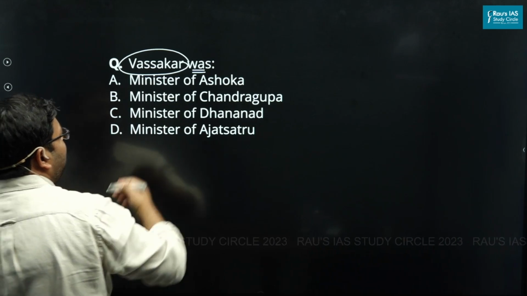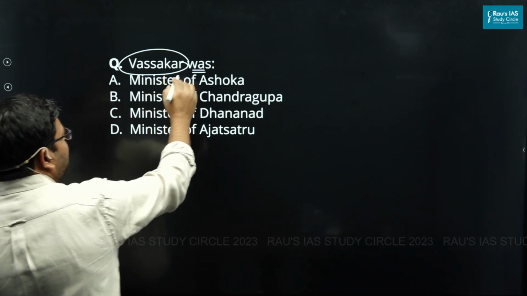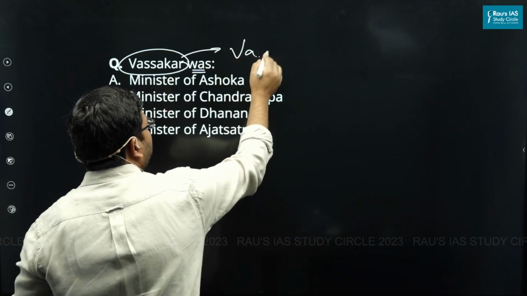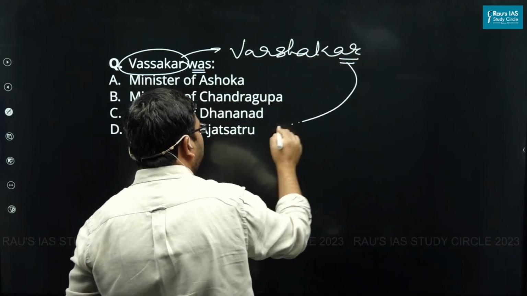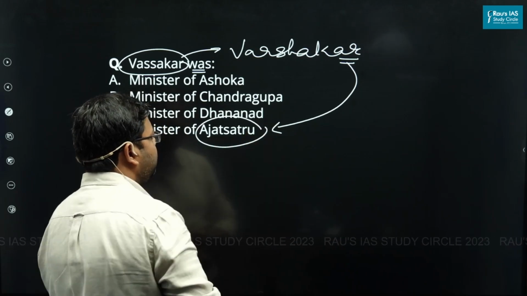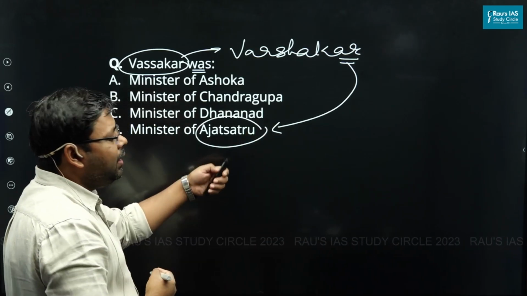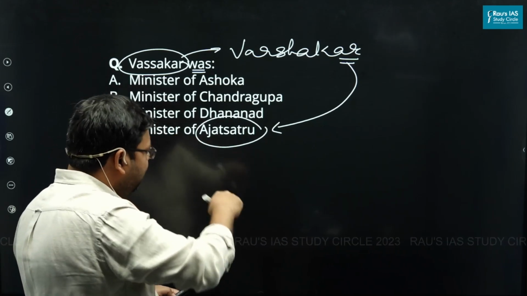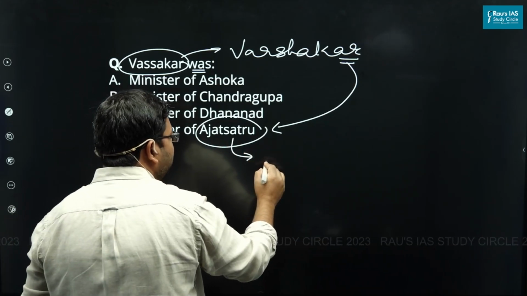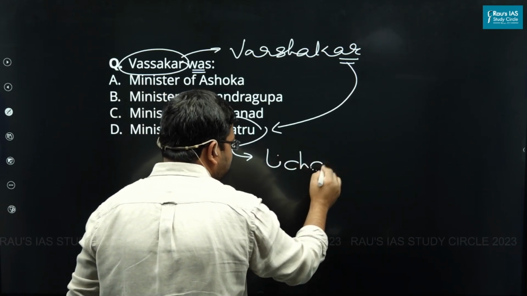The next question says that Vasakar was. Now Vasakar is a Pali word. Actually, Vasakar would be called Varshakar. And Varshakar was a powerful minister of Ajatasattu. We get the Varshakar reference in ancient Indian literature because he supported Ajatasattu in defeating the Lichavis.